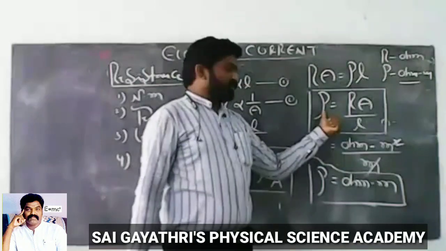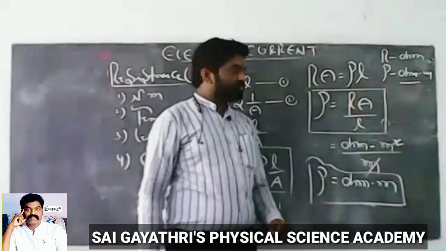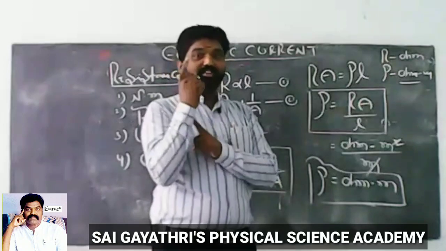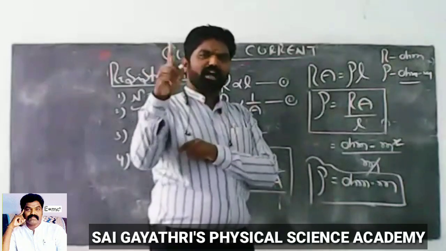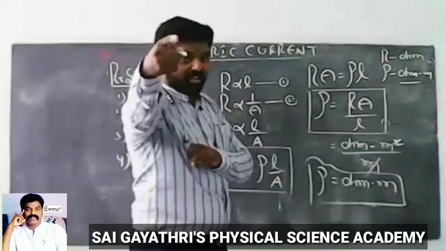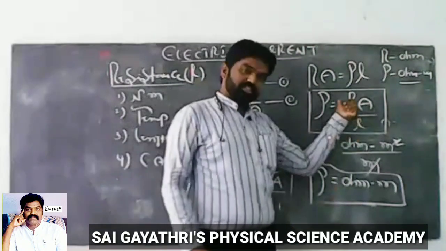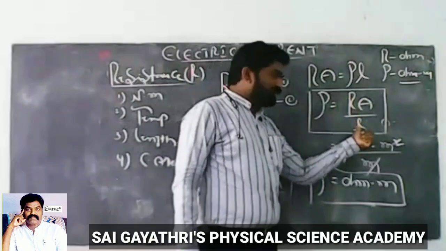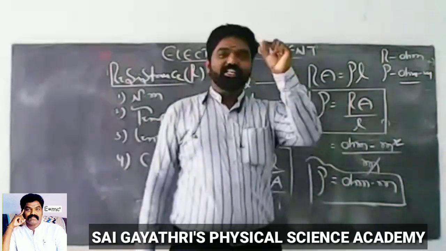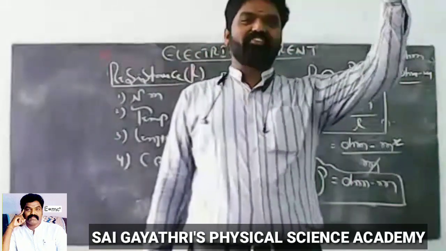So what is specific resistance? You know this formula, rho equal to RA by L. The resistance of a specimen, here specimen means the given metal, whether copper or aluminum, different metals have different resistances. The resistance of a specimen having unit length and unit cross-sectional area is called specific resistance of the given metal.